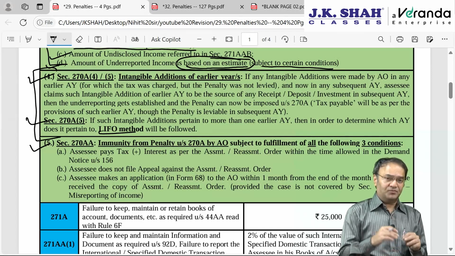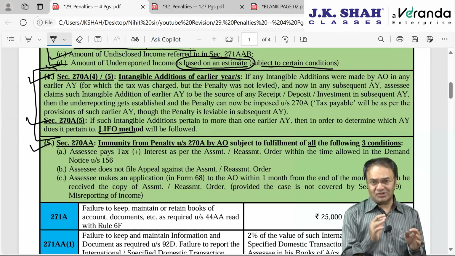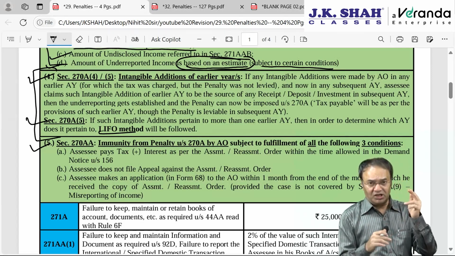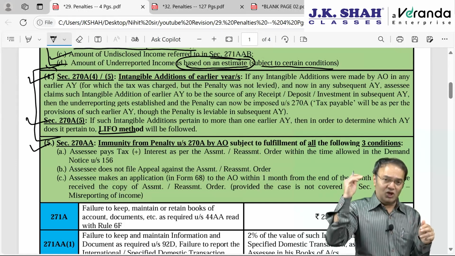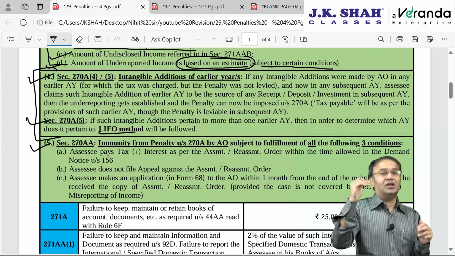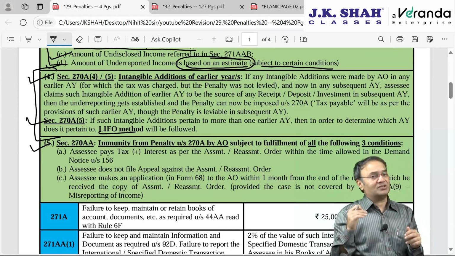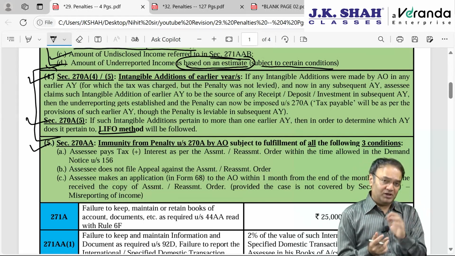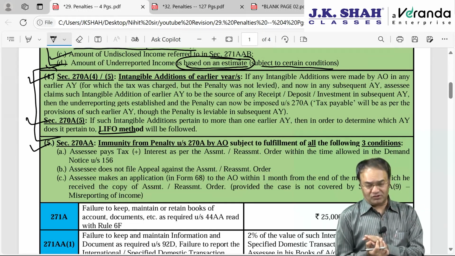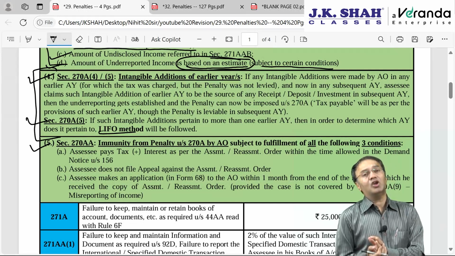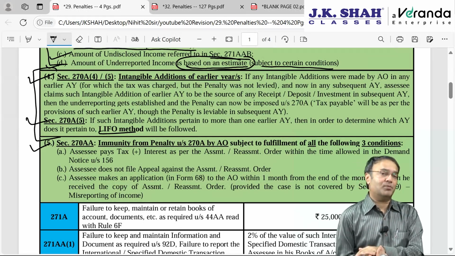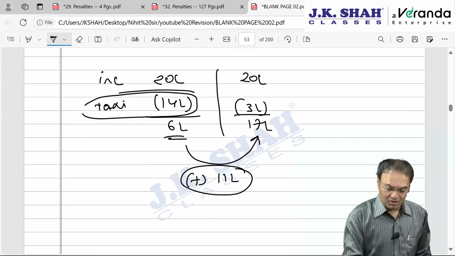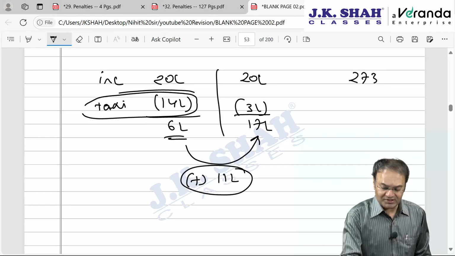It says that normally what happens is, assessment is completed, then AO starts penalty proceeding, AO will issue show cause notice for penalty, SCN, and then AO will pass a separate penalty order. If AO levies penalty, one can go for appeal or one can apply to CIT for revision under section 264, or under this chapter one can approach CIT under section 273A subsection 1 or subsection 4 for granting immunity.